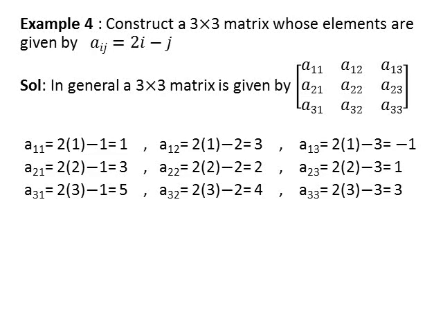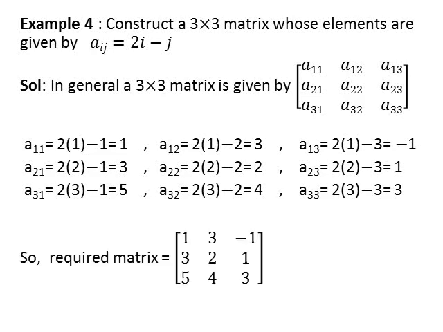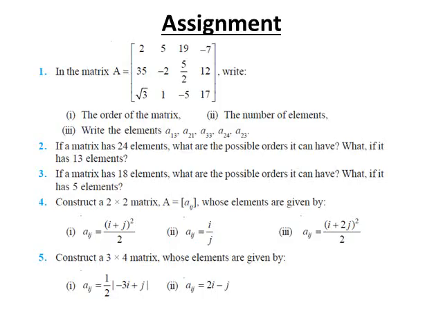Now put these values in the general matrix. We get the required matrix which contains the elements 1, 3 and −1 in the first row, 3, 2 and 1 in the second row, 5, 4 and 3 in the third row. Students, I hope that you all have understood the concept of matrices, order of a matrix and construction of a matrix. So, try to solve this assignment.